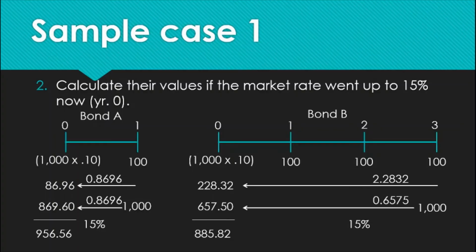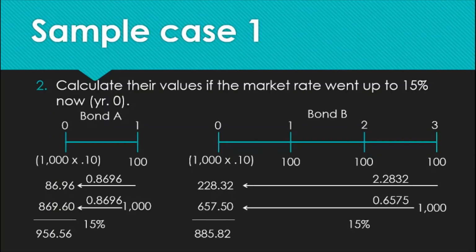Well, it has something to do with the maturity of bond B. Since bond B takes a longer time to mature, it will be affected more than bond A when it comes to rising interest rates. This is what we call the interest rate or price risk.